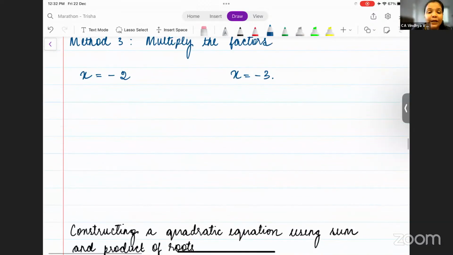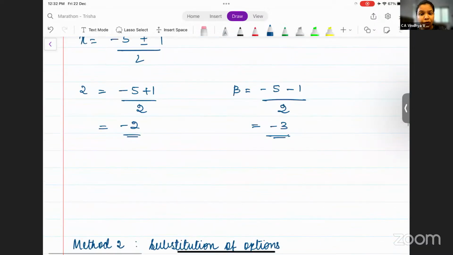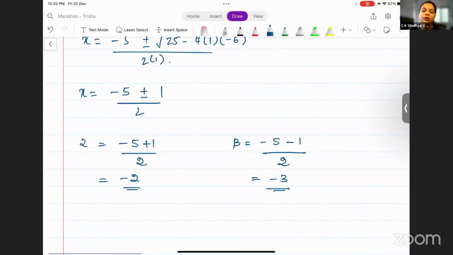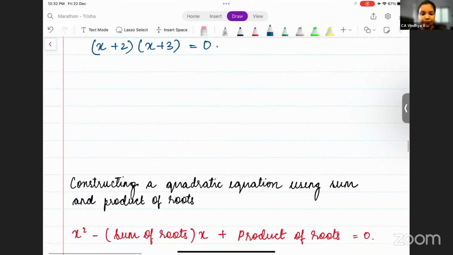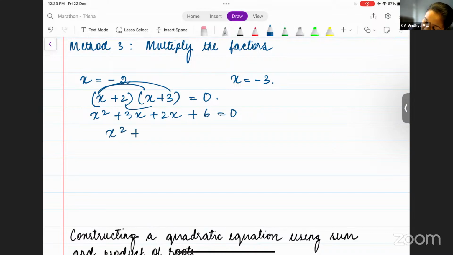Now when you multiply the factors here, you get x plus 2 into x plus 3 is equal to 0. And when you open the brackets here, what do you get? X into x, x square, x into 3, 3x, 2 into x, 2x, and here 2 into 3, 6 is equal to 0. So you get x square plus 5x plus 6 is equal to 0.